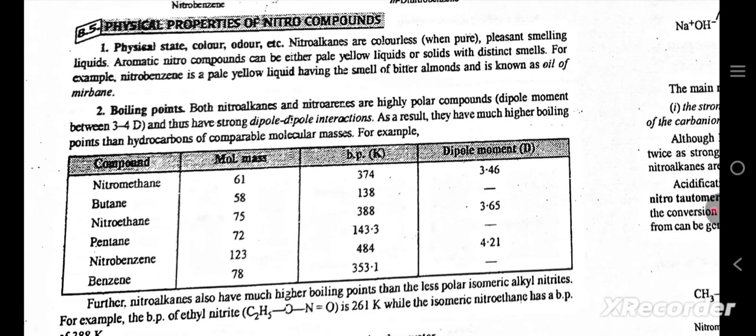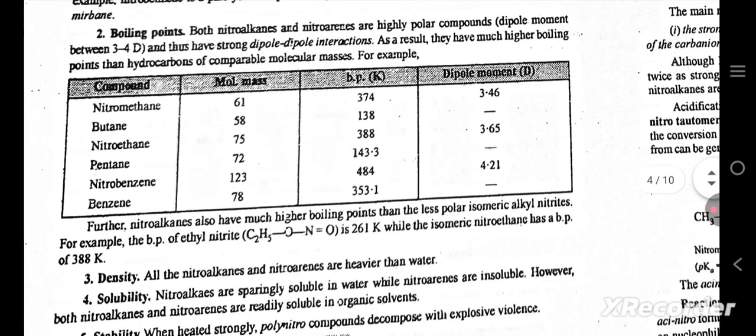Physical properties of nitro compounds. Physical state, color, odor, etc. Nitroalkanes are colorless when pure, pleasant smelling liquids. Aromatic nitro compounds can be either pale yellow liquids or solids with a distinct smell. For example, nitrobenzene is a pale yellow liquid having the smell of bitter almonds and is known as oil of mirbane. Boiling points.